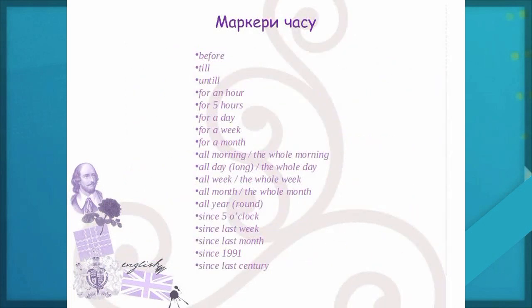Time markers: before, till, until, for an hour, for 5 hours, for a day, for a week, for a month, all morning, the whole morning, all day long, the whole day, all week, the whole week, all month, the whole month, all year round. Since 5 o'clock, since last week, since last month, since 1990.